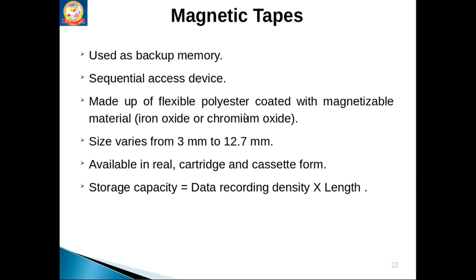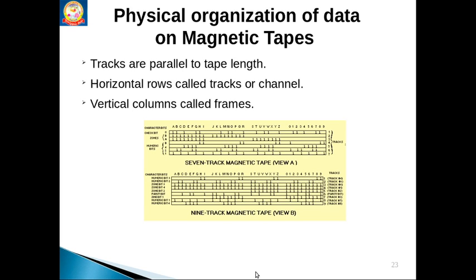This is made of polyester coated with magnetizable material. Size varies from 3 to 12.7 mm. These are available in reel form, cartridge form and cassette form also. Storage capacity depends on data recording density and length. Here also we can have tracks, but those tracks are in parallel. The horizontal rows are called tracks or channels. Vertical columns are called frames.